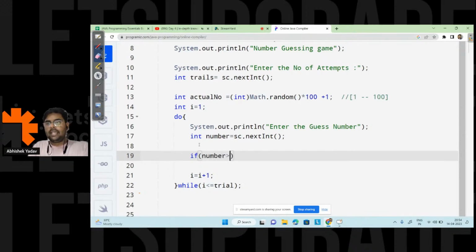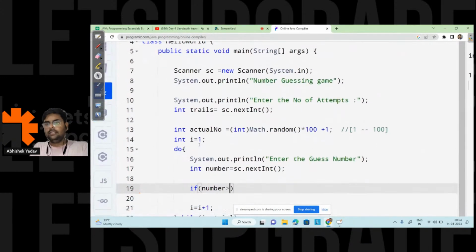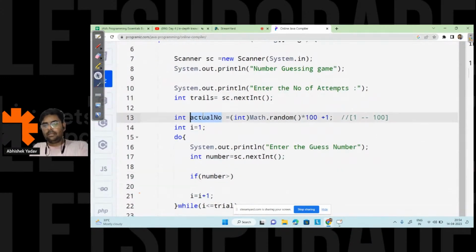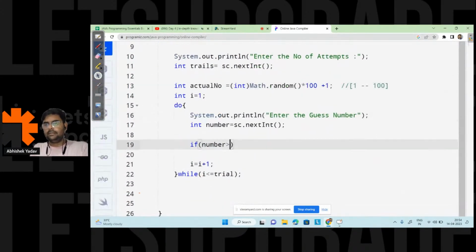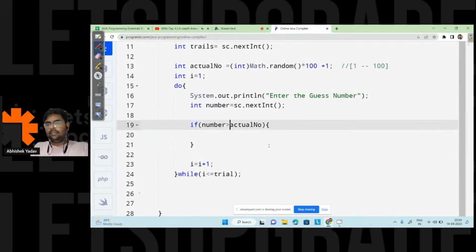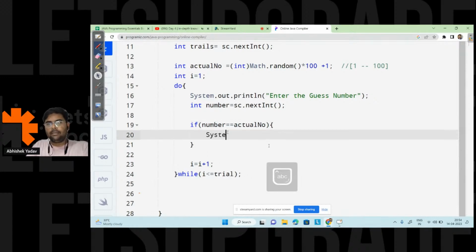If number is equal to the actual number, that is, I won the game. System.out.println, and here I will write won the game.